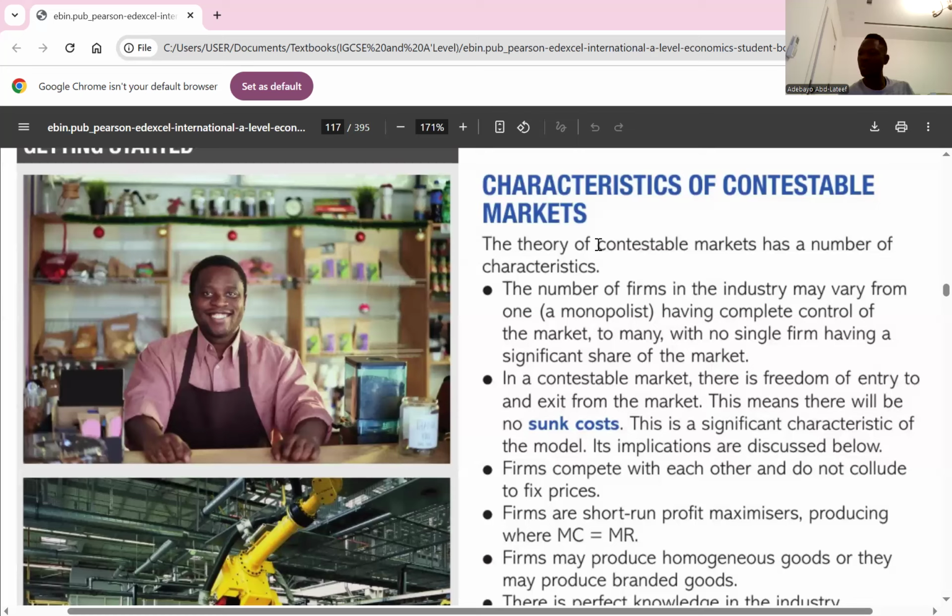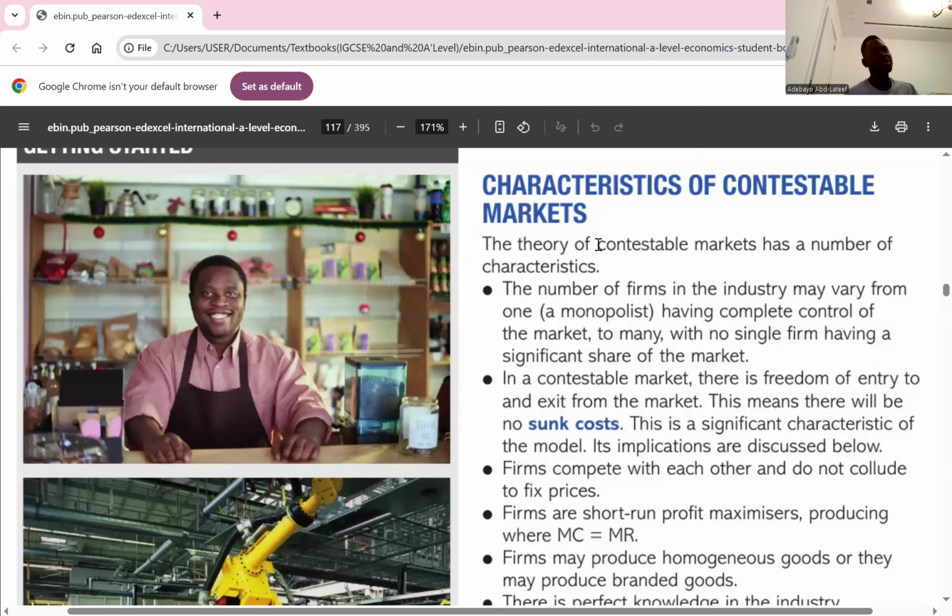The third one, there's no collusion as firms compete with each other using lower prices in the contestable market. Because the word contestable means we can compete, which simply means that we don't collude. We are rivals. So we try to set our price as low as possible. There's no collusion in the contestable market. That's another characteristic.